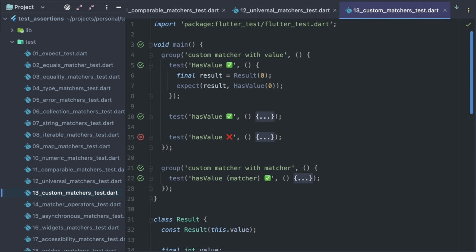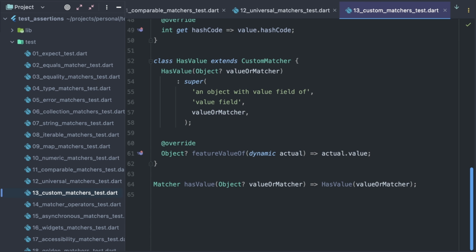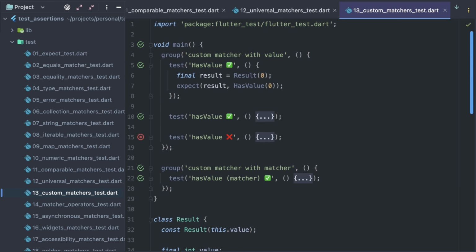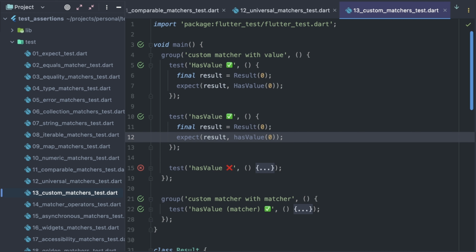Now I'm creating an instance of this matcher with 0 parameter, and it successfully verifies that the result object has a value field with value 0. To be consistent with common practices of declaring a matcher, let's also declare a factory method to create our matcher like this. And here I use it in another green test.